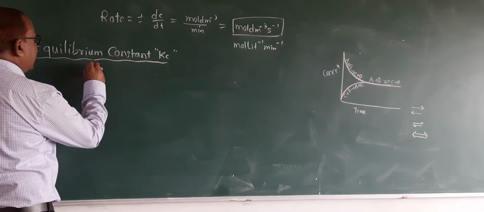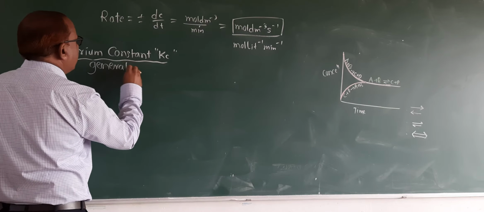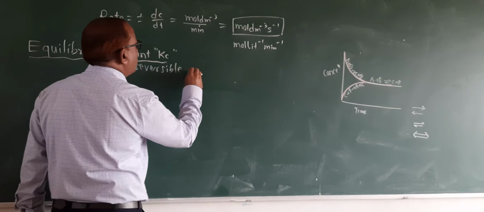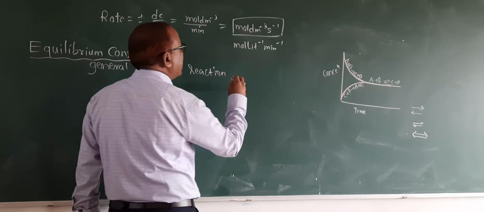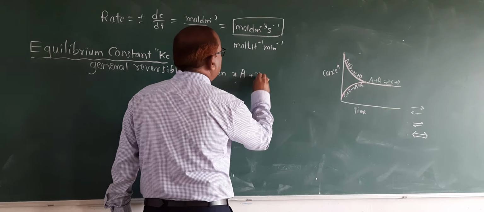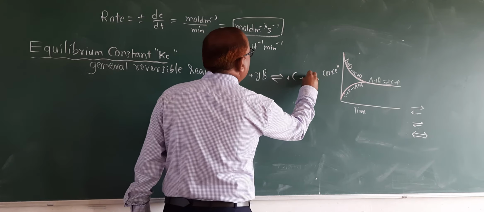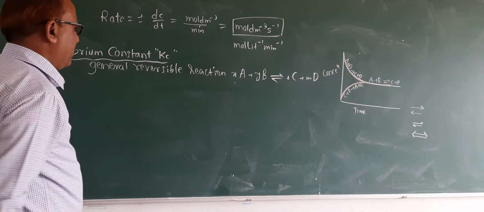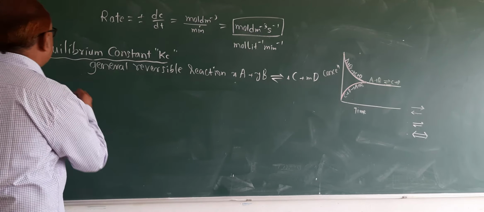Consider a general reversible reaction, xA plus yB double arrow lC plus mD. You can take any other terms, there is no objection, but you must state what terms you have taken.